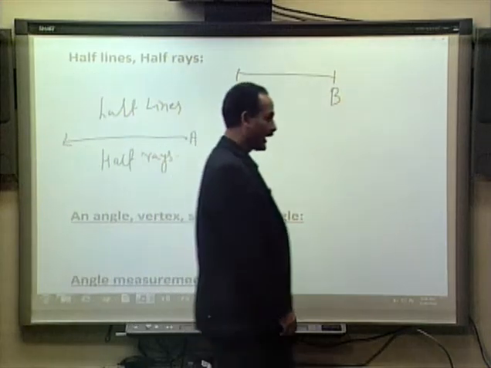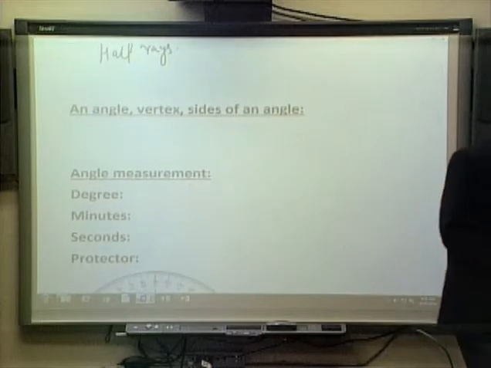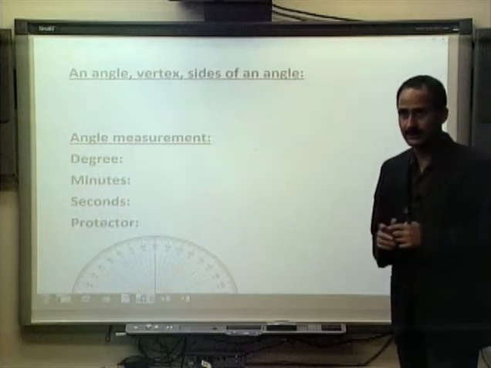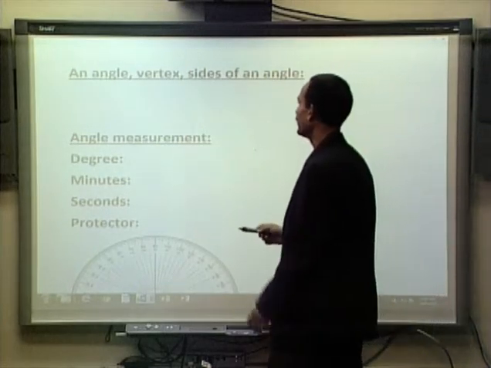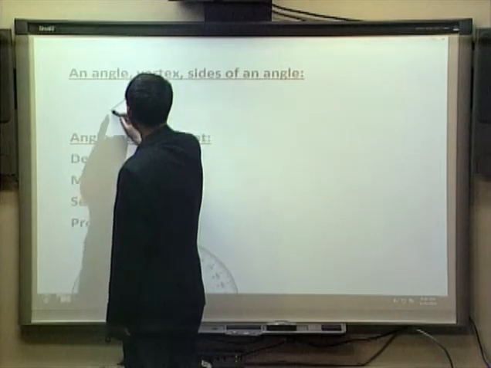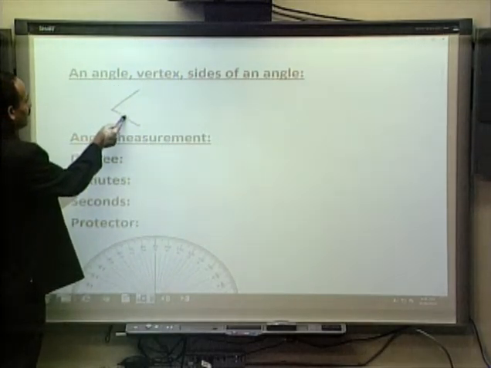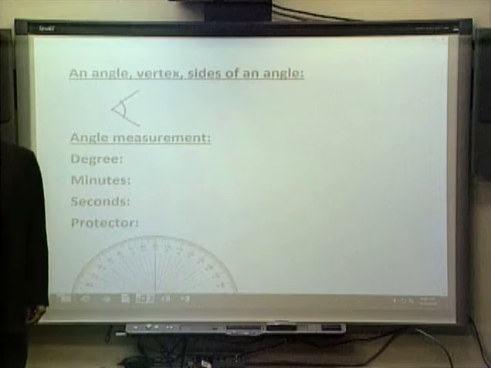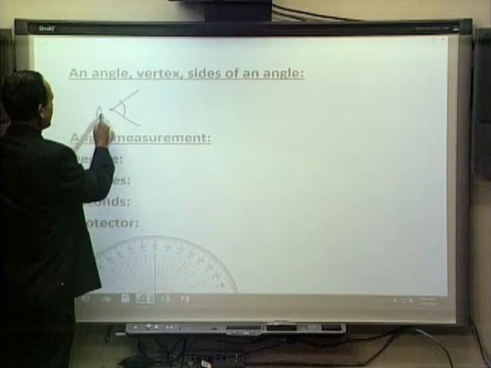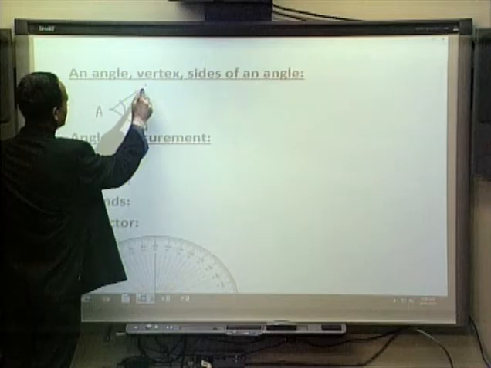Okay, then once we have the concept of line segment and the concept of line, there is another geometrical quantity that we can define, and that is the angle. When two lines intersect, they form an angle. That's how angle is defined. Let's say this is angle A. Let me write the name of this line segment to be AB, and this line segment is AC.